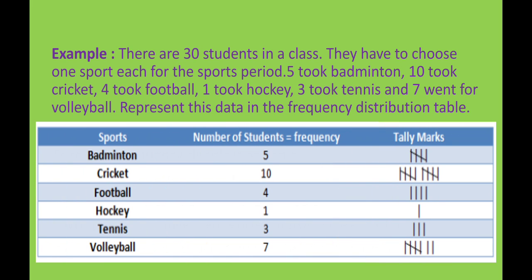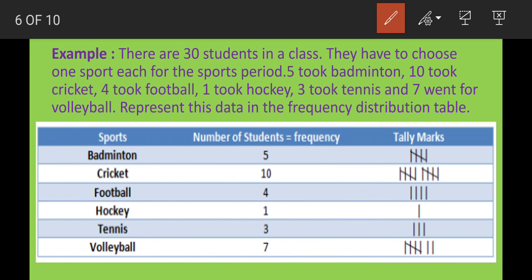Look at it here in this way. The first column represents the names of the sports, that is badminton, cricket, football, hockey, tennis and volleyball. The second represents the number of students who chose the sport, that is known as frequency. Badminton 5, cricket 10, football 4, hockey 1, tennis 3 and volleyball 7.